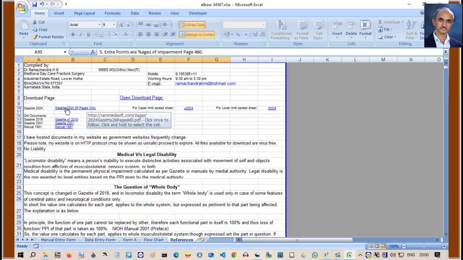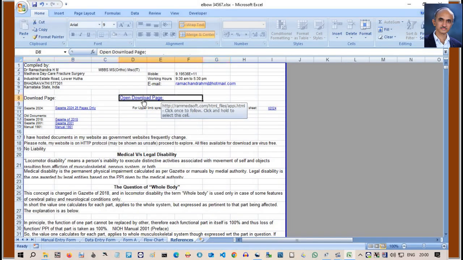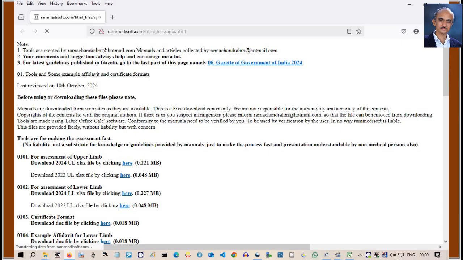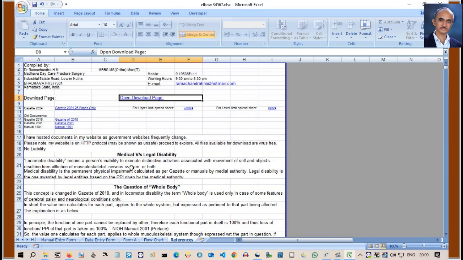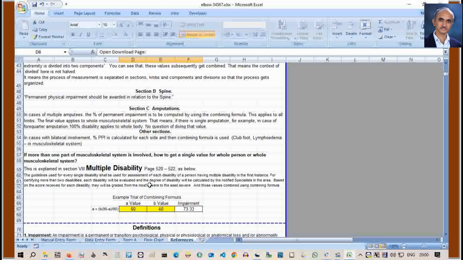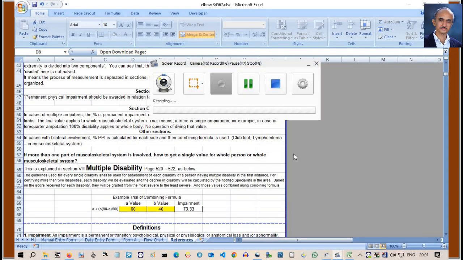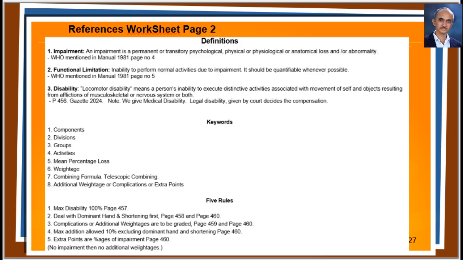This sheet has a lot of useful information and download links. If you click on the web links on the spreadsheet, you can directly download relevant documents using a browser. Other things covered are medical versus legal disability, the question of whole body, sections A, B, and C of the Gazette, and multiple disabilities. In the second page of this worksheet, we have the list of definitions, keywords, and rules.